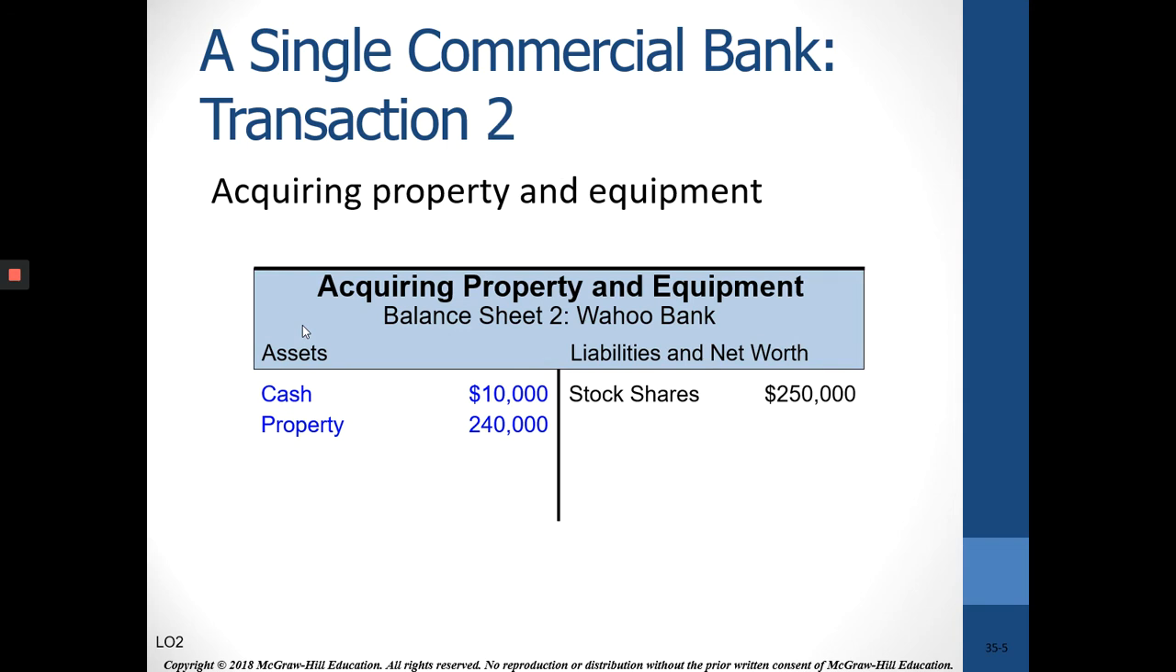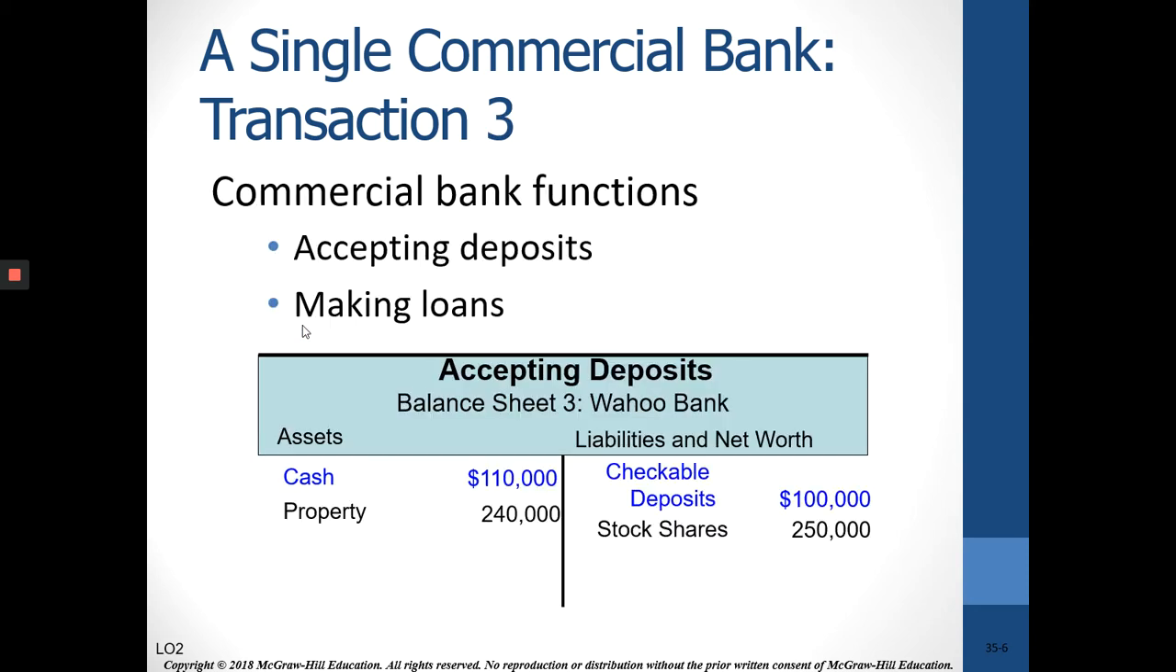So let's say that this particular bank decides to have a building, property, and equipment worth $240,000. So that leaves them $10,000 left in cash. And again, reserves are bank vault cash plus deposits at the Fed. So they're basically the same thing, same purpose. Of course, all banks don't have property. USAA Savings Bank is just an online bank. So now this bank's ready to accept deposits.